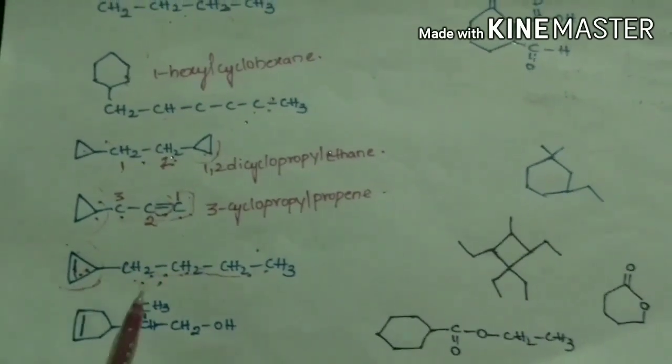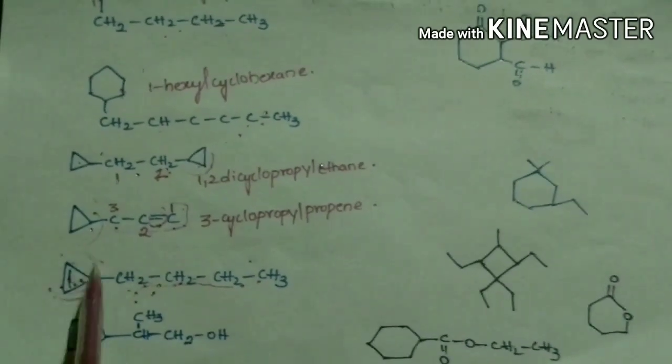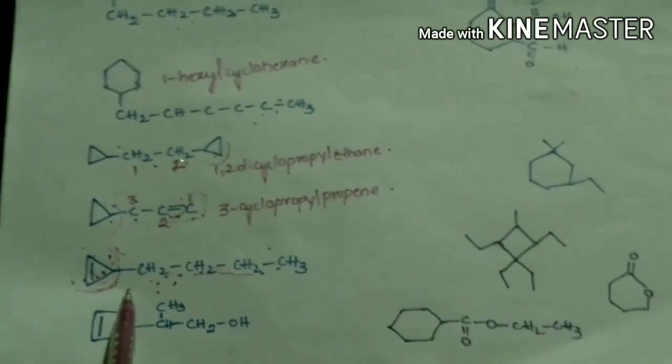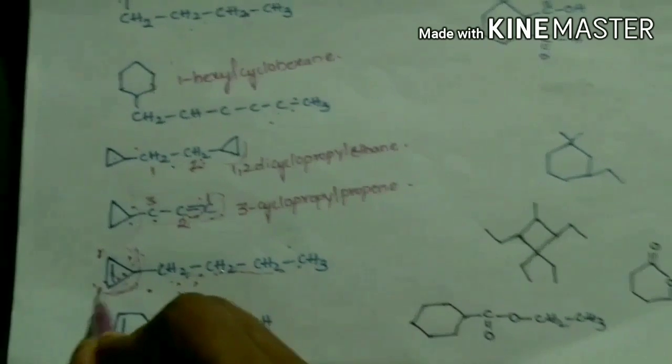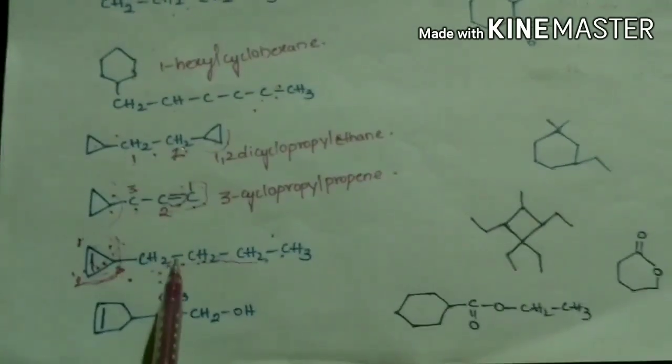Here, taking the ring as the main chain because of the double bond violates the longest chain rule. Let's start numbering. We must start numbering from here to get the double bond the lowest number. So this compound can be named as 3-butyl cyclopropene.